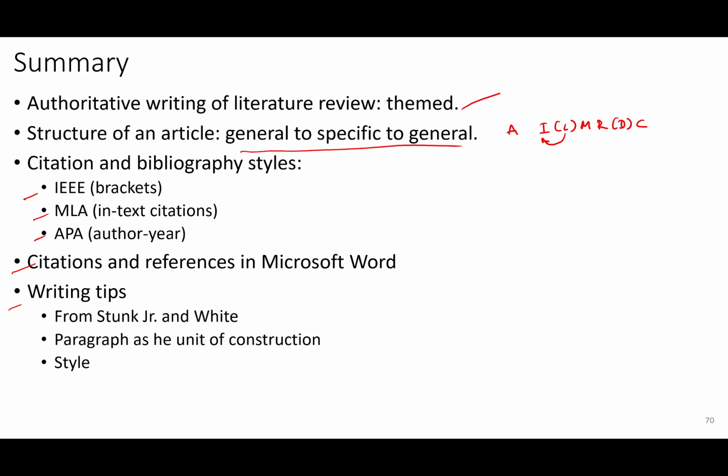All right, so that forms the end of the discussion on literature search and writing a literature review. So I wish you all the best in this endeavor. Find all your related papers and write a great literature review so that the readers would understand that this gap exists and your solution helps to resolve that. I wish you all the best and thank you.